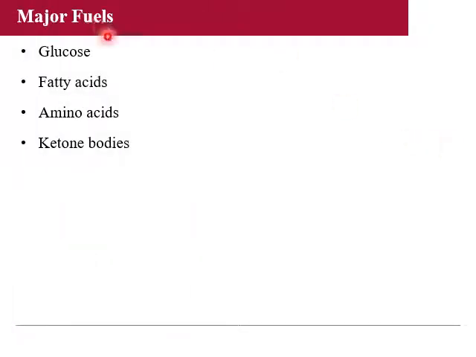Now come to the major fuels of the human body. Those are glucose, fatty acids, amino acids and ketone bodies. These we ultimately get through food digestion and absorption, but ketone bodies we do not get through food. We get them in specific conditions where acetyl coenzyme A is converted into ketone bodies.